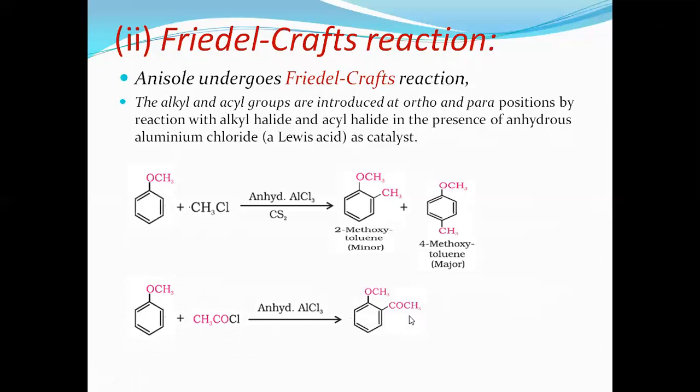The acyl group CH3CO substitutes, so this whole group acts as a ketone. Therefore, this is called acetophenone. Second position contains methoxy. Therefore, it is called 2-methoxy acetophenone. Similarly, you will get 4-methoxy acetophenone. This is called Friedel-Crafts alkylation and acylation. In one word, we can say Friedel-Crafts reaction.